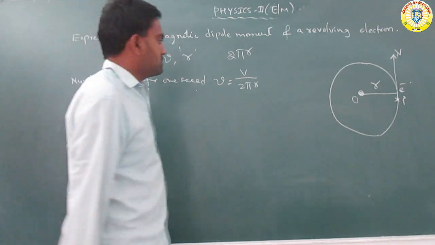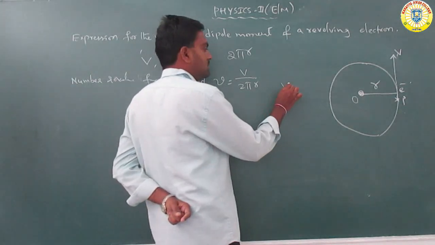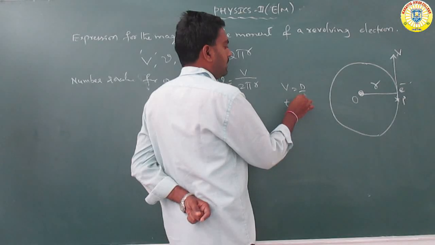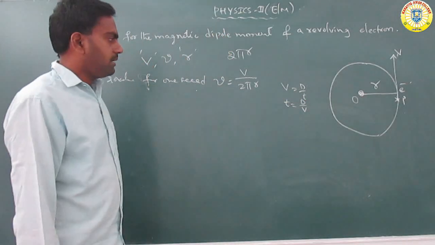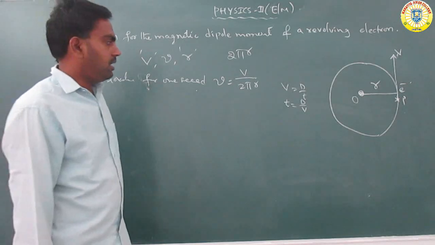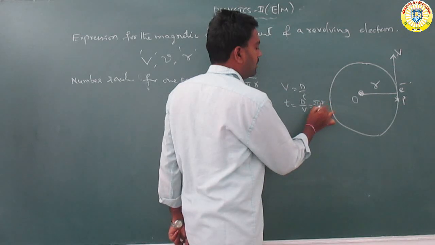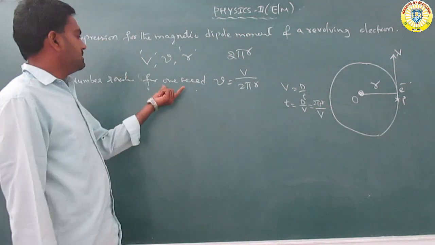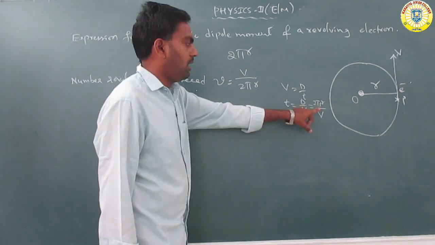Velocity is distance by time, so time is distance by velocity. The distance traveled is 2 pi r and the velocity is v, so the time is 2 pi r by v.